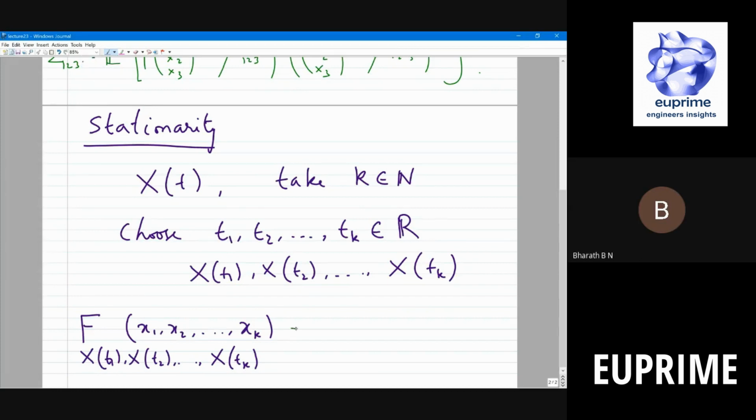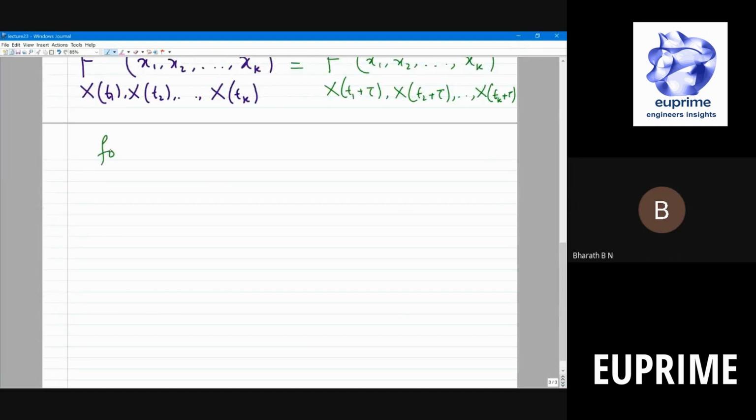Now, if this is the same as the joint CDF of a sequence of random variables with some delay, let me write that as follows. So this is F of x of t1, I'll delay it by tau, x of t2, I'll delay it by tau, and so on, x of tk delayed by tau, of x1, x2, xk. So if the distributions match, for any tau you pick, the delay.